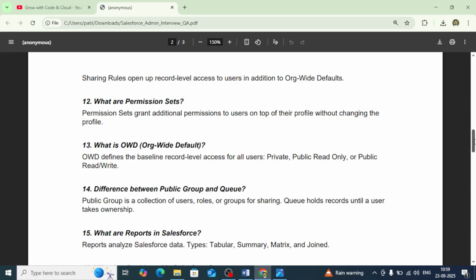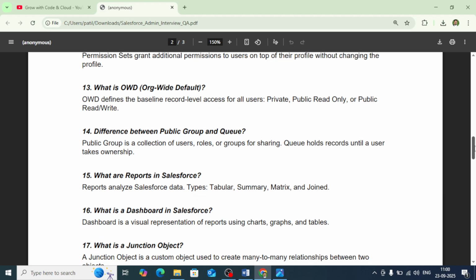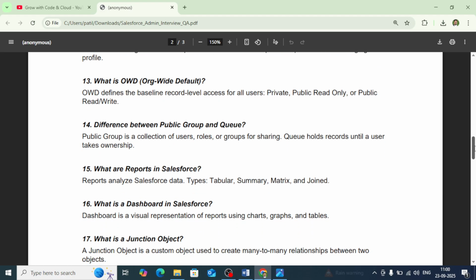So when you are creating the profile, based on that profile, you can decide what a user can perform in a Salesforce org once they log in. So if you missed some permissions, you can give some additional permissions to a particular user. With the help of permission set, you can assign the permission set to the particular user to give some additional permissions. The next question is, what is OWD, organization wide default?